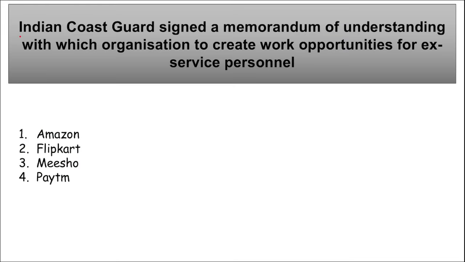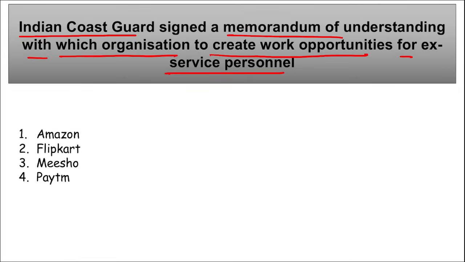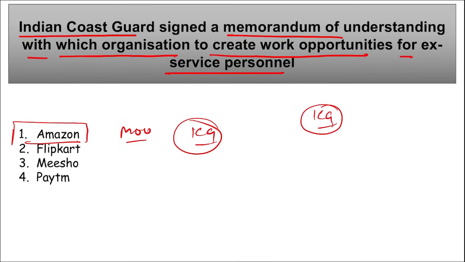Next is ICG, Indian Coast Guard. Indian Coast Guard signed a memorandum of understanding with which organization to create work opportunities for ex-service personnel? These are the ex-service personnel of the Indian Coast Guard who have done their service and now want to start their life in a different sector, to provide them with job opportunities. It was Amazon India. They have recently signed this MOU with the Indian Coast Guard, and they will be providing various career opportunities to the ex-service personnel.